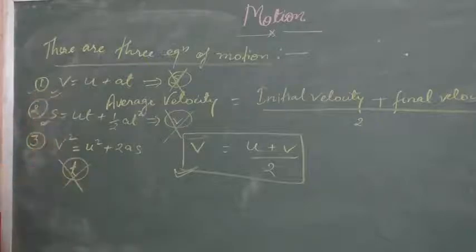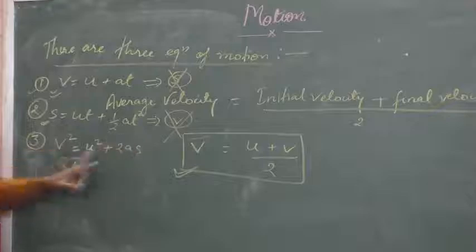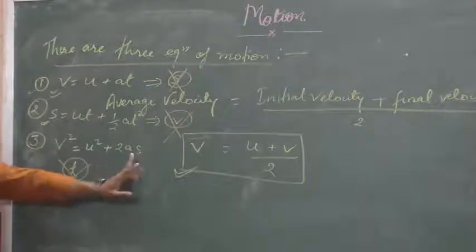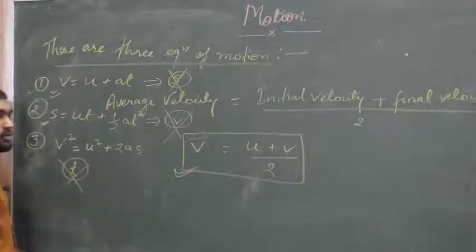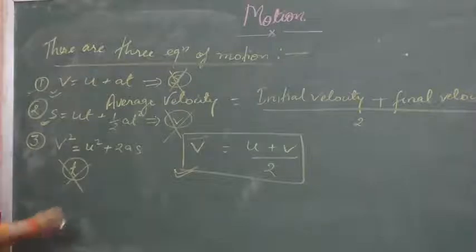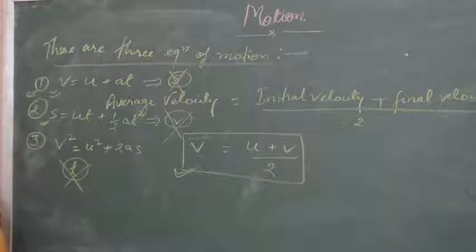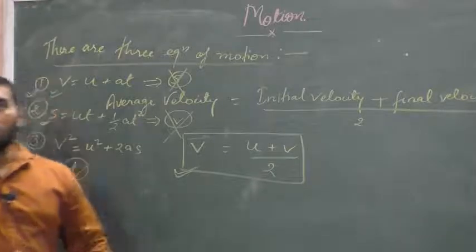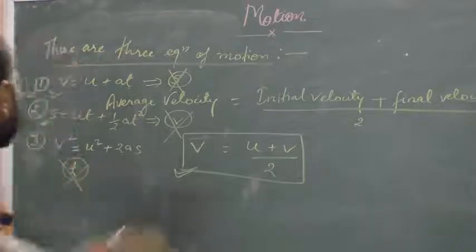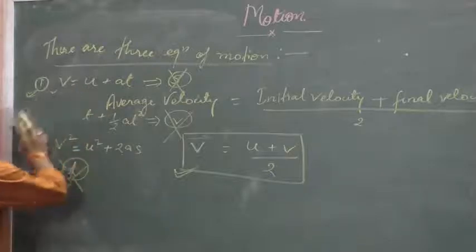First equation, v is equals to u plus at. Second equation is s is equals to ut plus half at square, and third equation, v square is equals to u square plus 2as. Now we are going to derive these three equations, which are very important from our examination point of view. So first equation, v is equals to u plus at.